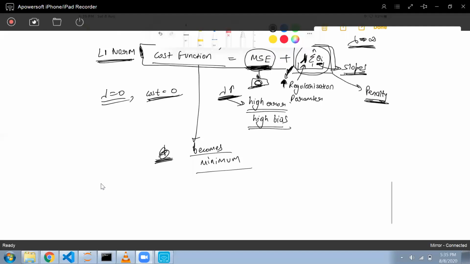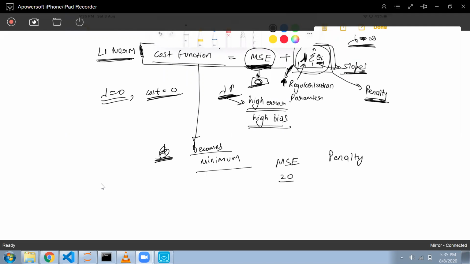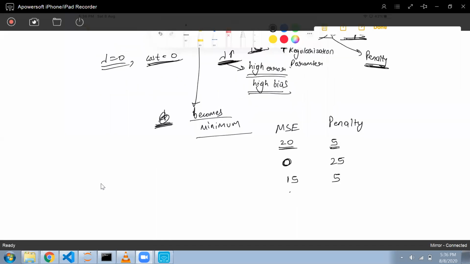Let me give you an example with MSE and this penalty. Suppose MSE is 20 and penalty is 5. MSE is 0, penalty is 25. MSE is 15, penalty is 5. MSE is 10, penalty is 7. These are the MSE and penalty that I have.